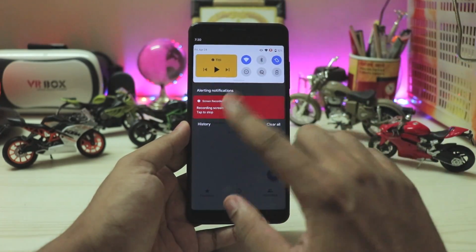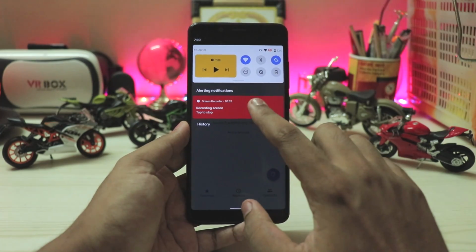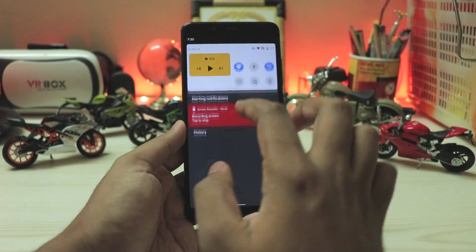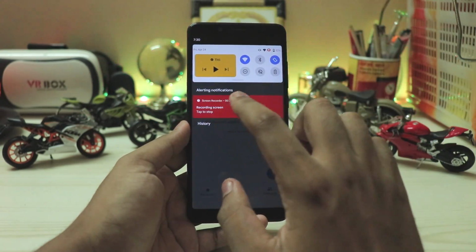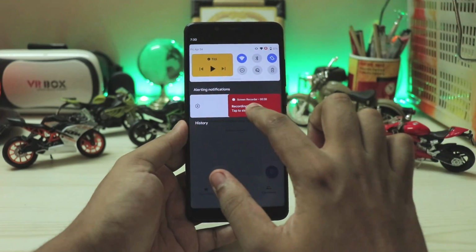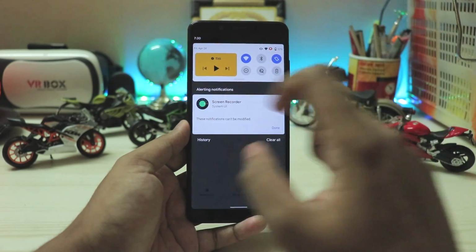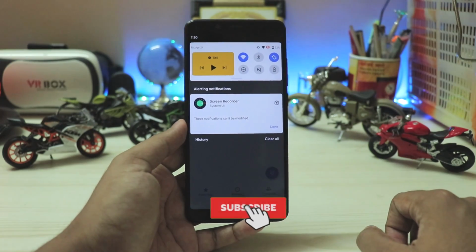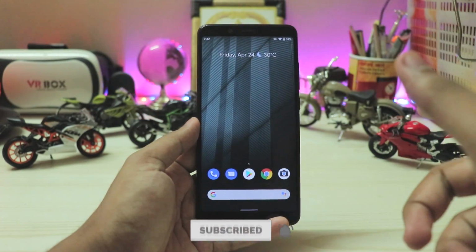Now if I just tap it, as you can see, I can revoke it right over there, expand it to just stop or to just pause, but there is no option for that. So if I go to the settings of it, the icon is now much larger than before. And also there is a brand new feature which does actually make a lot of sense.